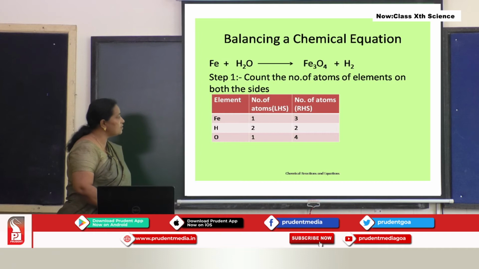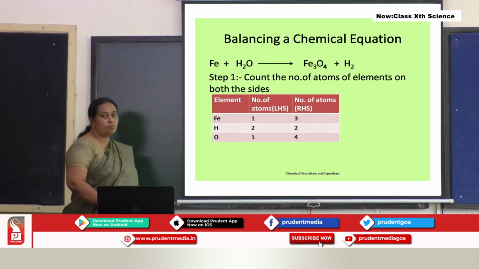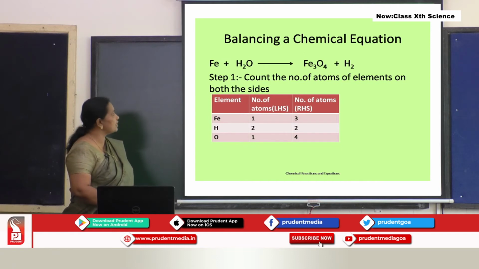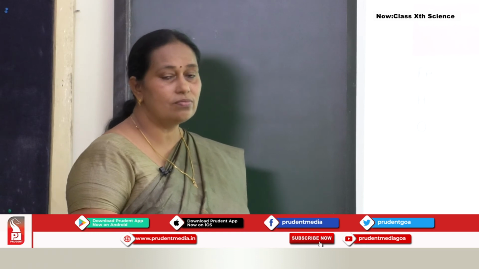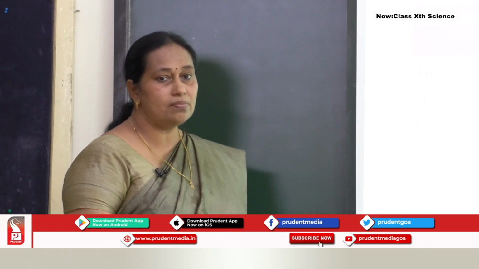This is the first thing you have to do before starting balancing a chemical equation. What you have to do? Count, just count the number of atoms of the elements on both the sides, reactant side and the product side, and write this way. Is it clear? Shall we go to the next step?